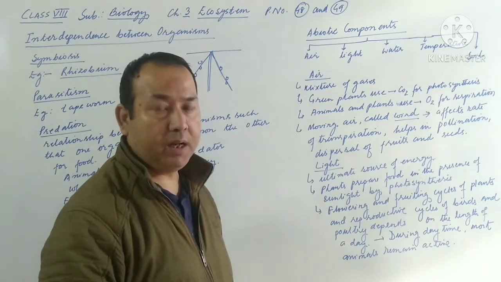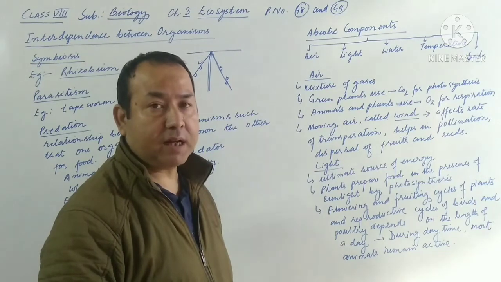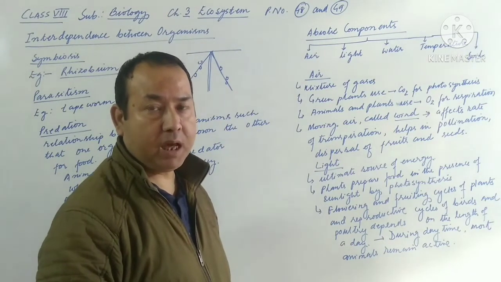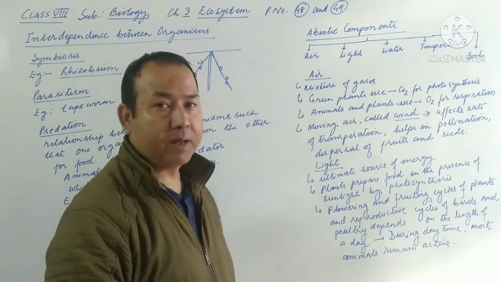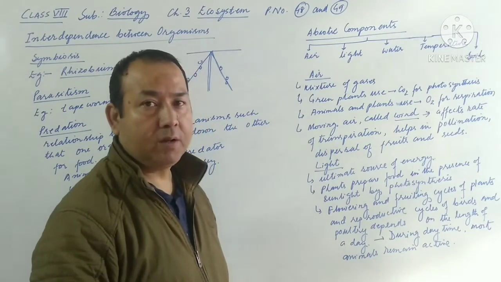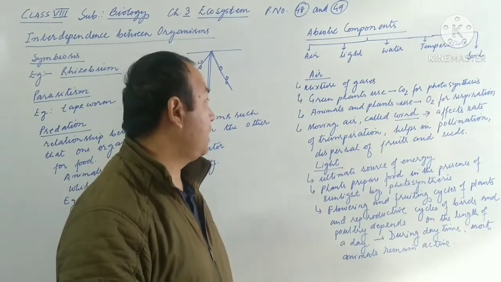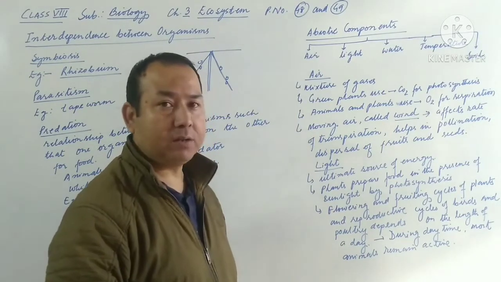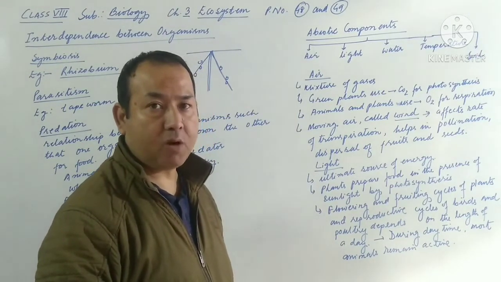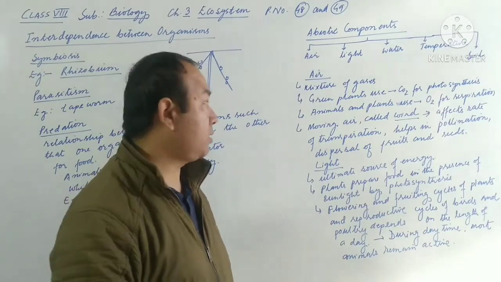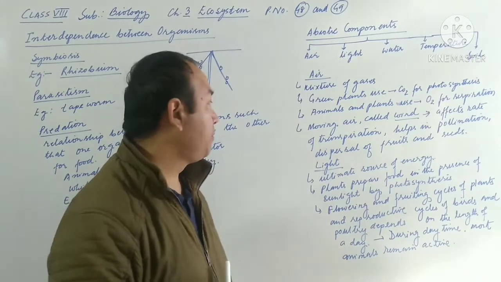Green plants obtain carbon dioxide from the atmosphere and use it as a raw material to prepare their food during photosynthesis. Animals and plants all respire, and for respiration oxygen is always required, which also comes from the air.